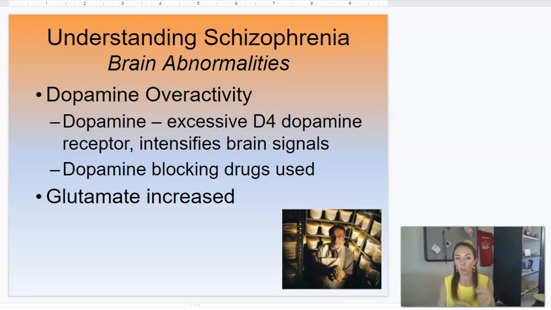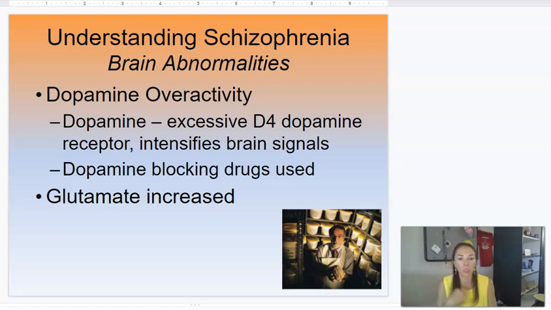And dopamine, do you remember the drugs that release dopamine, like cocaine? So excessive, high pleasures, thoughts like that. If there are more receptors for it, it intensifies the brain signals. Whatever message was being sent or thing that was being felt is felt intensely. And so the drugs used to treat that are dopamine blockers. We talked about with dopamine way back that too much dopamine leads to schizophrenia, not enough leads to Parkinson's. Dopamine is a neurotransmitter in our brain.